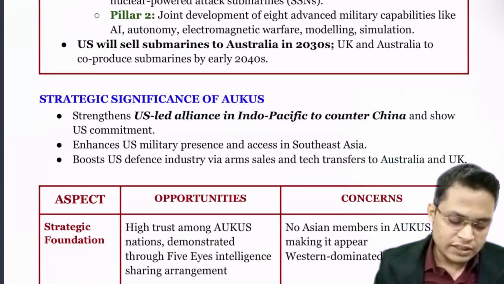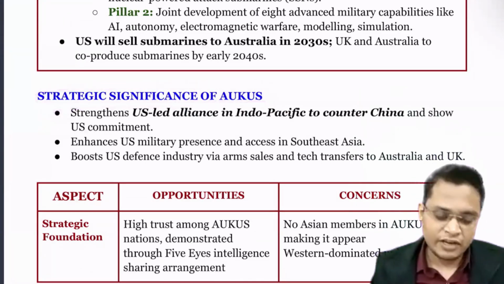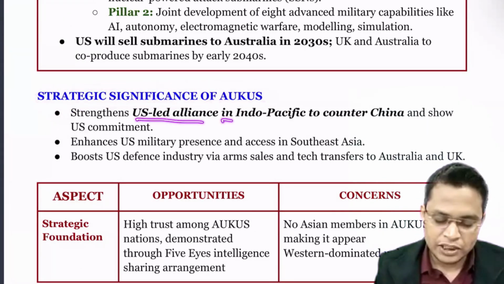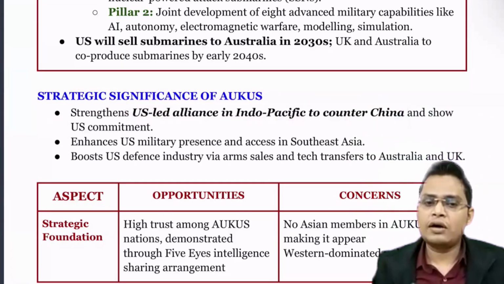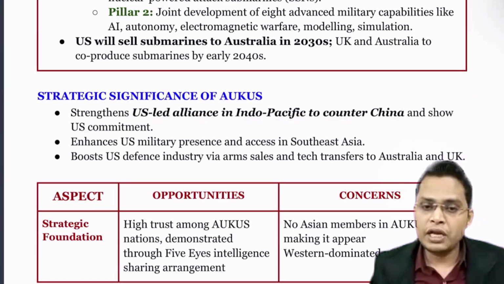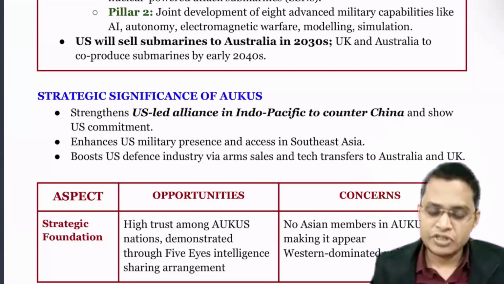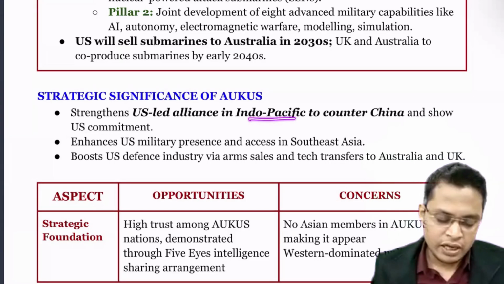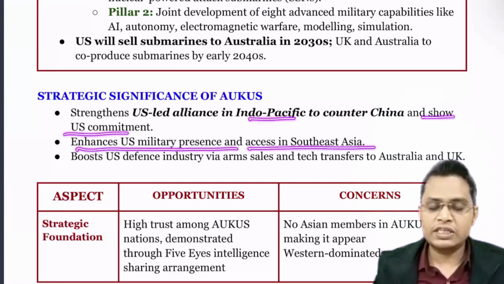Okay, so next, the strategic significance of AUKUS. What is the significance of it? It is a US-led alliance in the Indo-Pacific to counter China. We know that China is rising very rapidly. After becoming an economic power, it is converting that economic might into military might. That creates a threat for ASEAN and US dominance in this region. So they want to counter it, and so US commitment enhances US military presence and access to Southeast Asia.